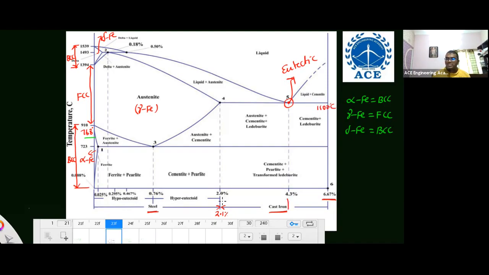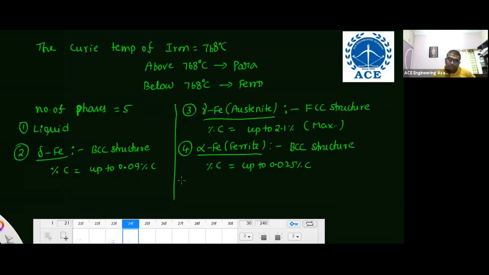Less than this 4.3%, the type of cast iron is hypoeutectic cast iron. More than this 4.3%, the type of cast iron is hypereutectic cast iron. Understand? There are two types of cast irons based on the eutectic reaction. Eutectic reaction means one liquid upon cooling transforms into gamma iron plus cementite. I forgot to mention cementite here. One more structure is there, the fifth one, cementite.